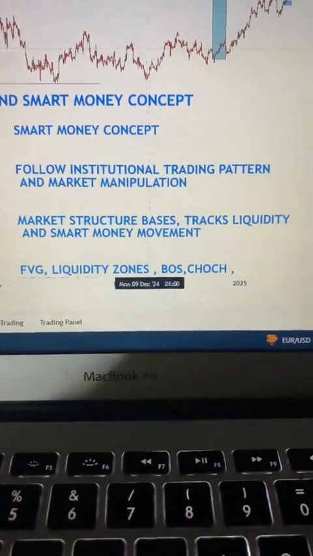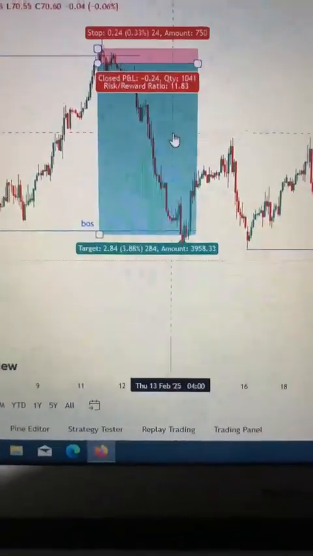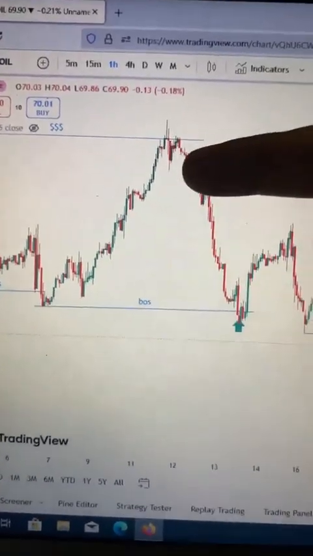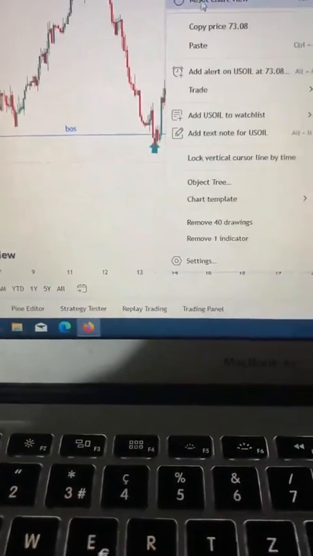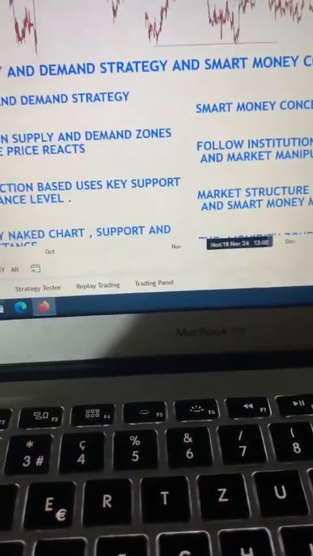And smart money movement. Let me go back to that chart again. Smart money move. After that liquidity was swept, what happened next? We see the major move of the market. A lot of people think that this is the major move, but no, this is the major move, after sweeping out that liquidity. Smart money move. No time, guys.